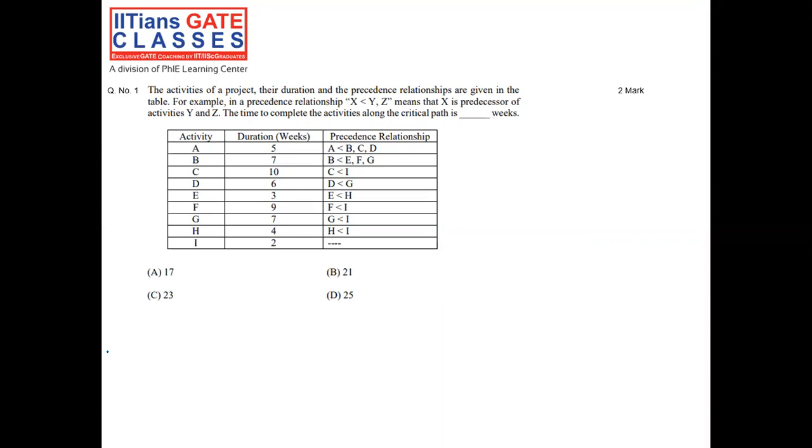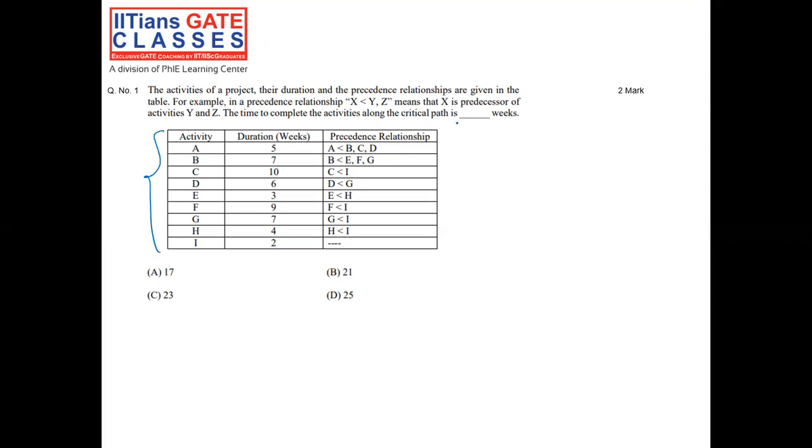So in the question, certain activities are given, as we can see here. Their duration is given and the precedence relationship is given. And how the precedence relationship works is, if it is written as x less than y comma z, that means x is predecessor of activities y and z.